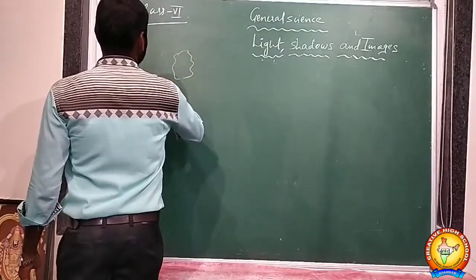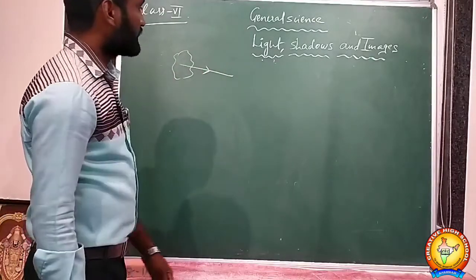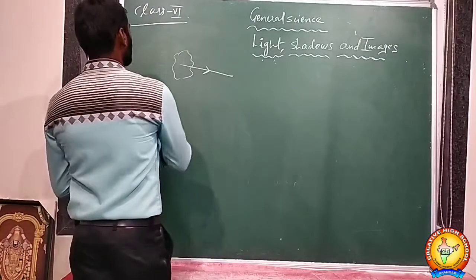This is the sun. The rays coming from the sun are in a straight line motion.